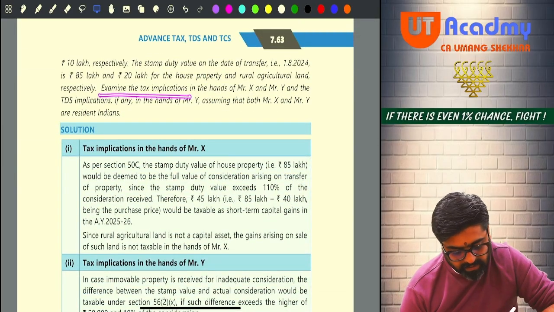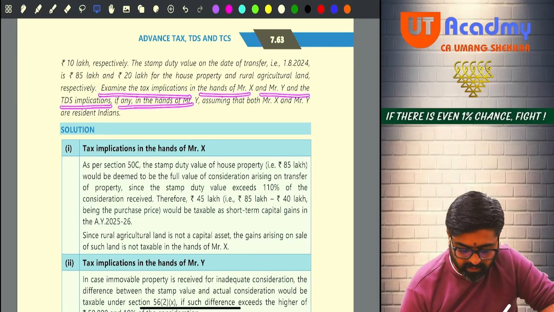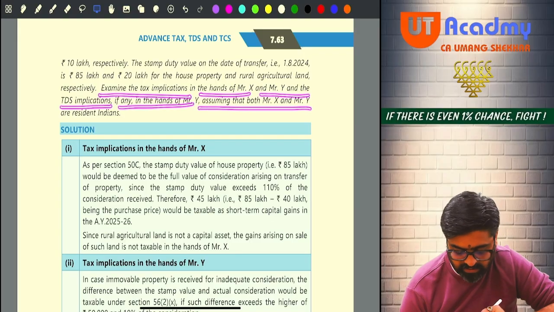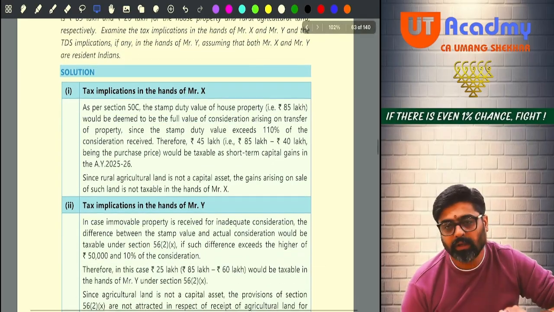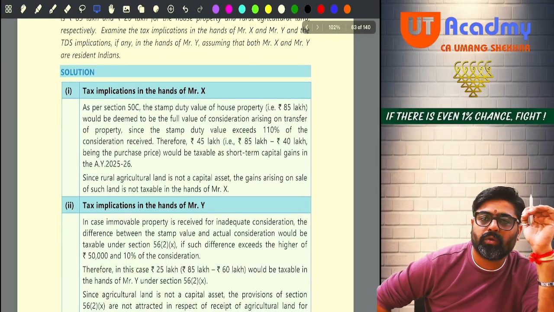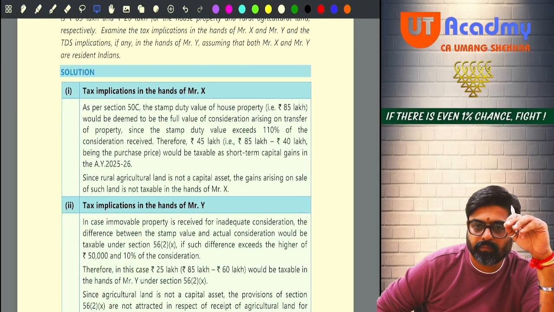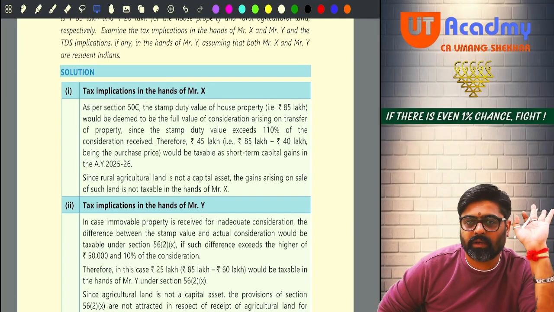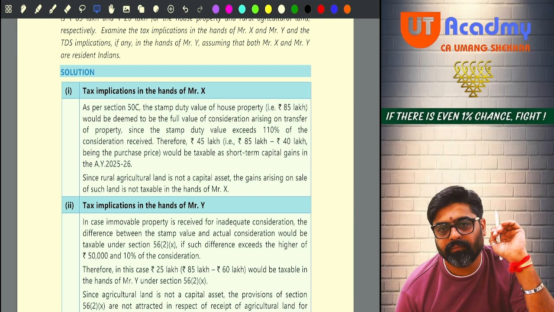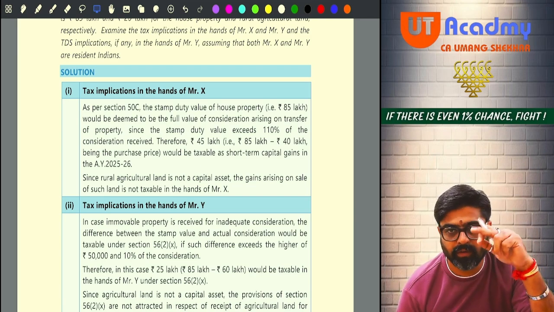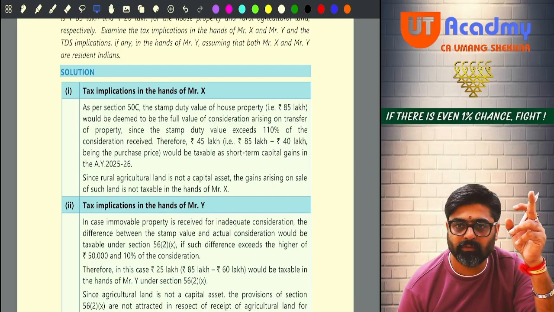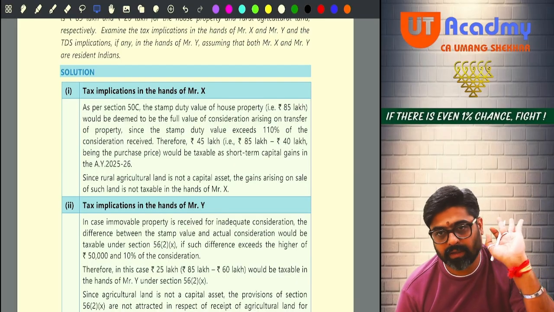Examine the tax implications in the hands of Mr. X and Mr. Y and the TDS implications, if any, in the hands of Mr. Y, assuming both Mr. X and Y are resident Indians. First, let us talk about Mr. X. Mr. X is selling two properties. One is a capital asset, another is not a capital asset. The residential property is selling for 60, but the stamp duty value is 85. 50C will be applicable and his capital gain will be calculated on the basis of stamp duty value.